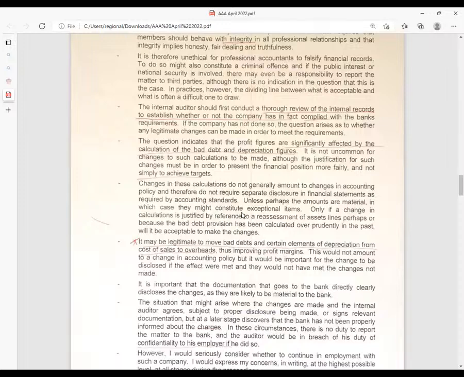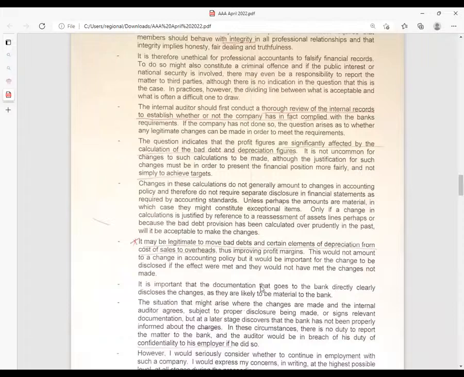The most important thing is that if I will be able to make changes legally, then I'll go ahead and make those changes. It is important that the documentation that goes to the bank directly clearly discloses the changes as they are likely to be material to the bank. So if there are changes which you have made, so to be able to defend myself as an internal auditor, I would ensure that those changes are highlighted to the bank.